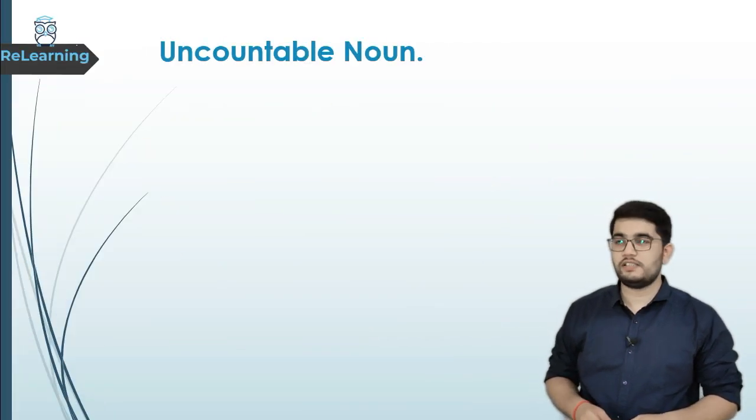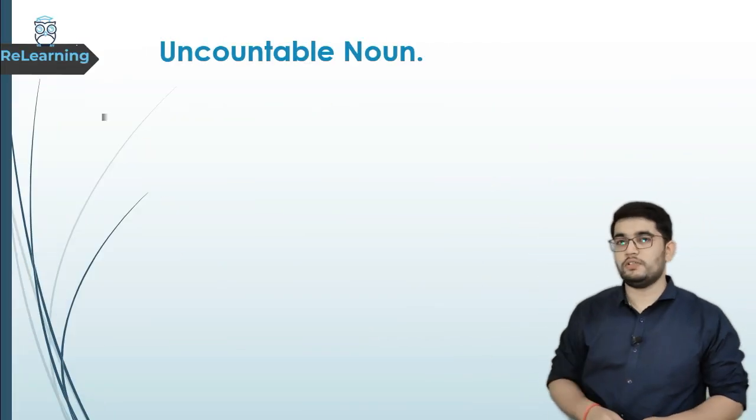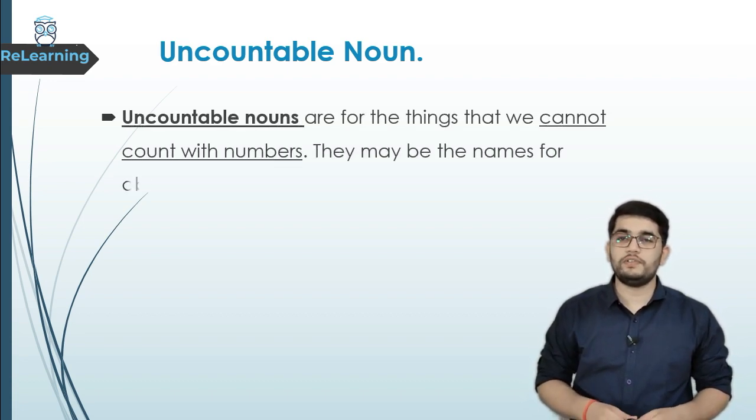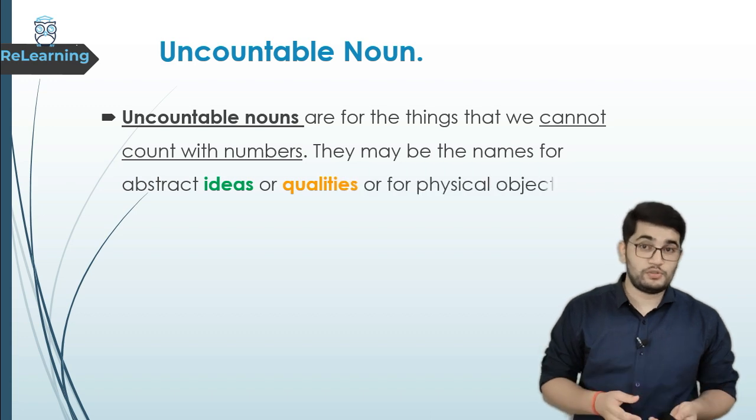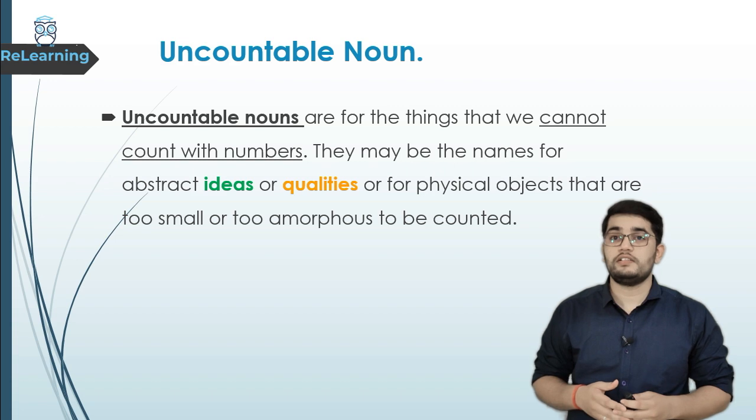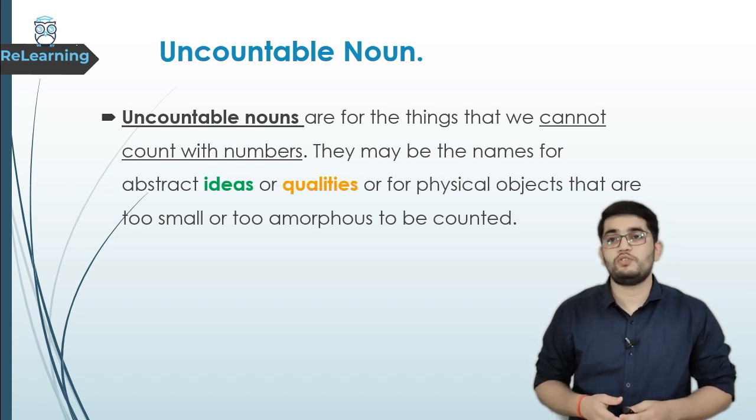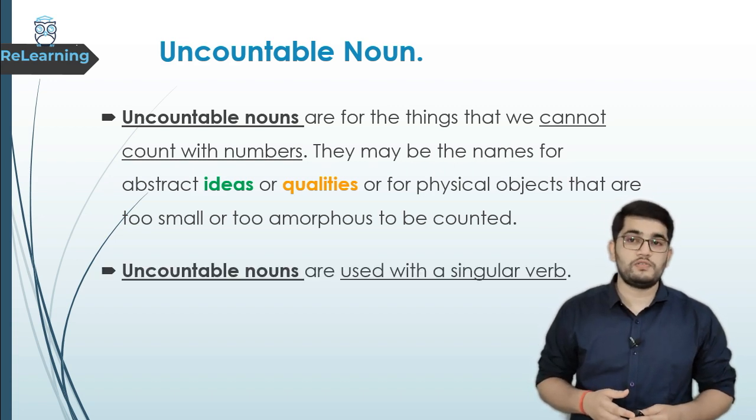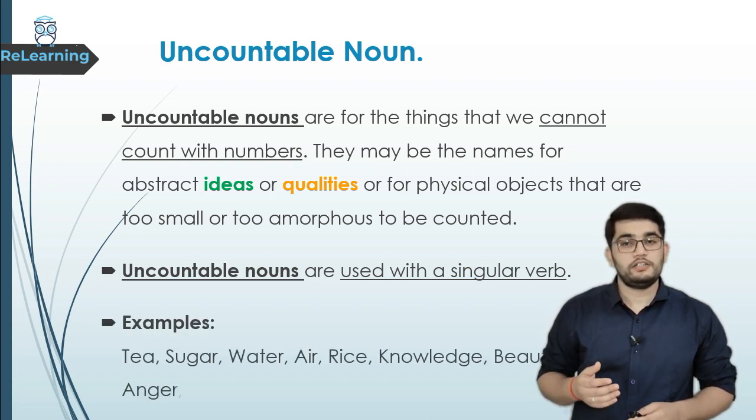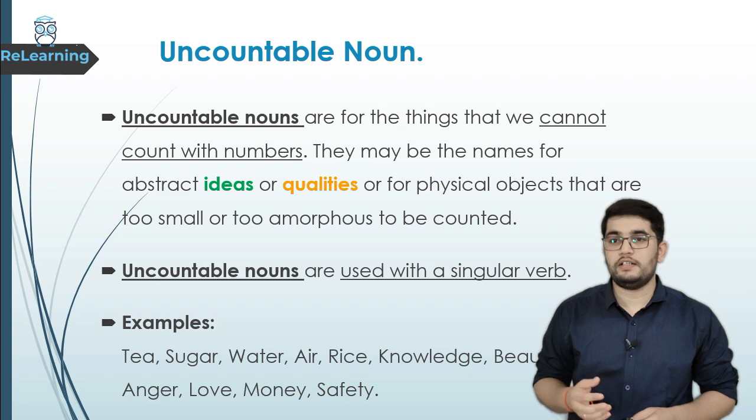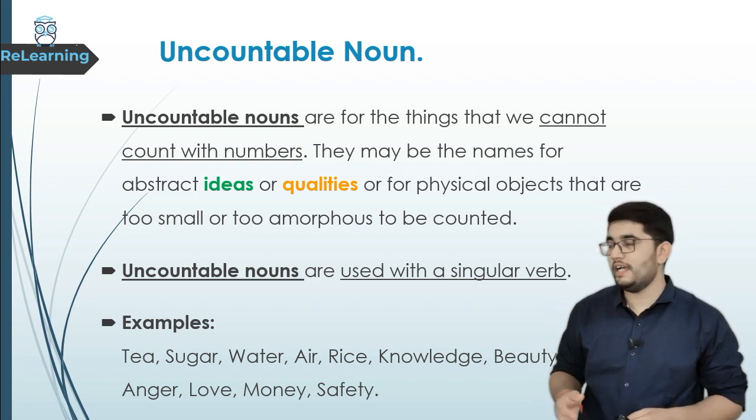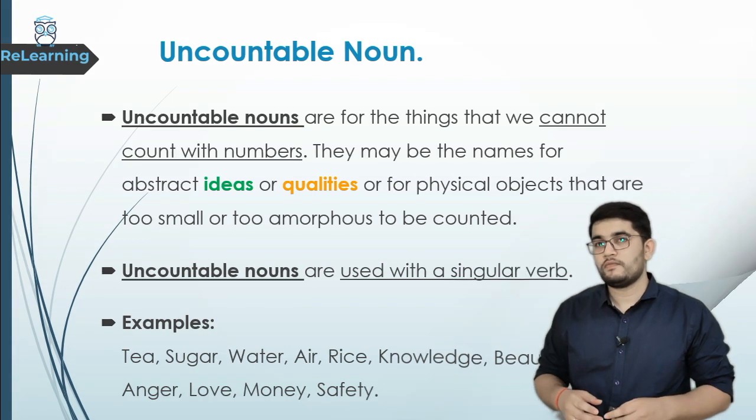Okay. Now let's see the next one, that is uncountable noun. Uncountable nouns are for the things that we cannot count with numbers. They may be the names for abstract ideas or qualities, or for physical objects that are too small or too amorphous to be counted. Uncountable nouns are used with a singular verb. Examples: tea, sugar, water, air, rice, knowledge, beauty, anger, love, money and safety.